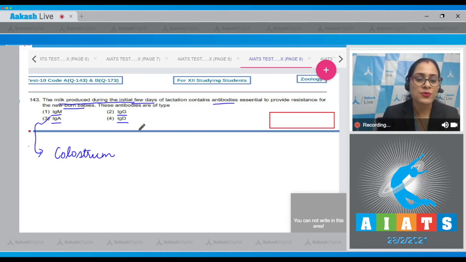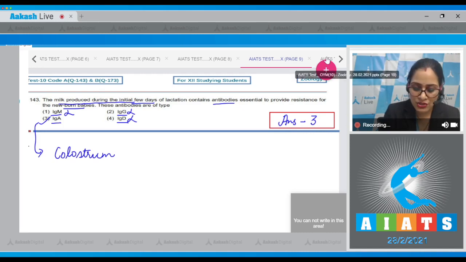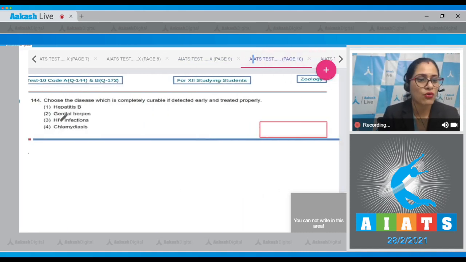Let's discuss the rest of the options. The very first option, IgM, is incorrect. IgM antibodies are produced by the body's own immune system when exposed to antigen. Option number 2, IgG, is incorrect. IgG is the primary antibody involved in an amnestic or secondary immune response. And IgD is incorrect. It is not present in colostrum. So the correct answer to this question is option number 3. Let's move on to the next question, which is question number 144.